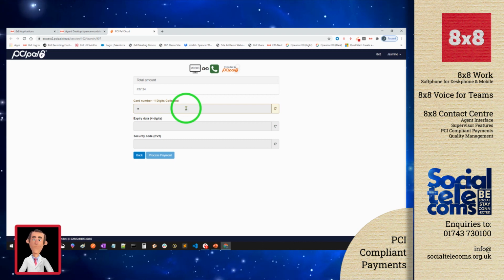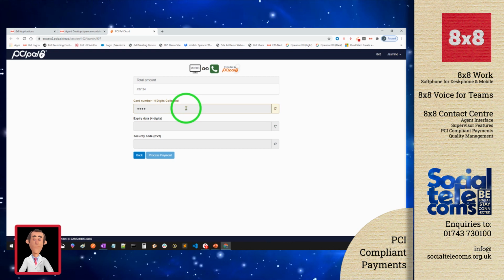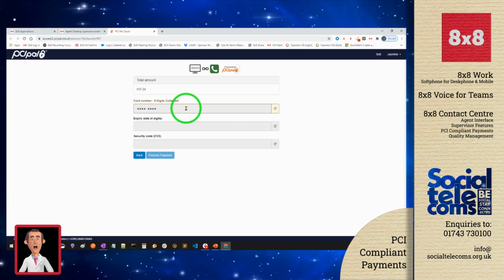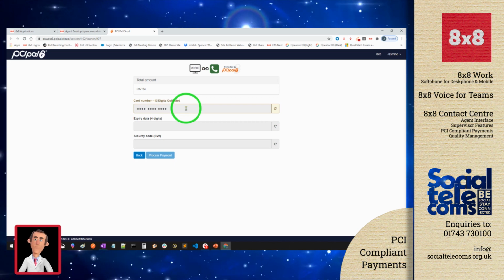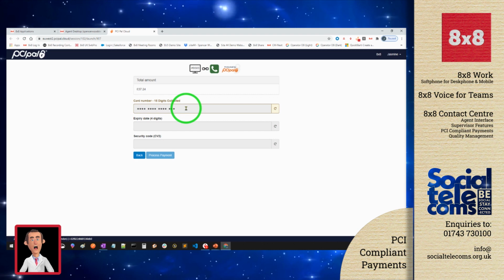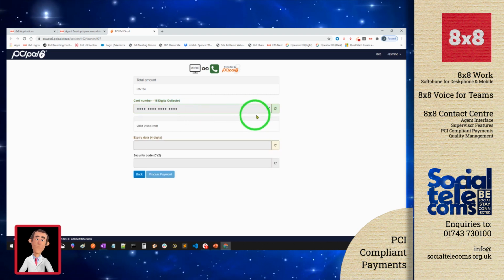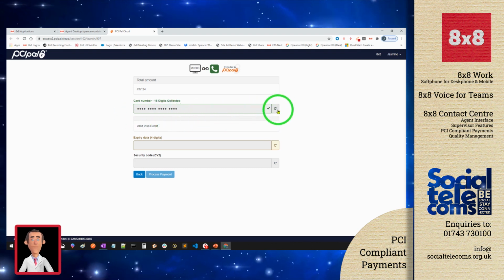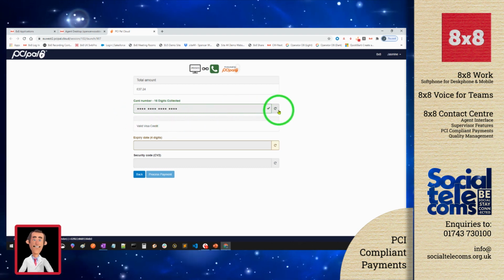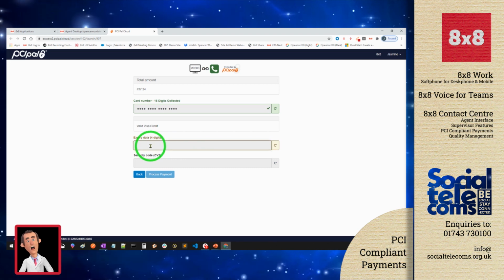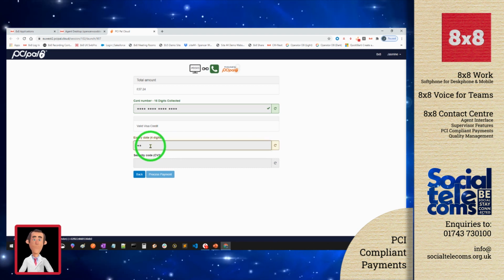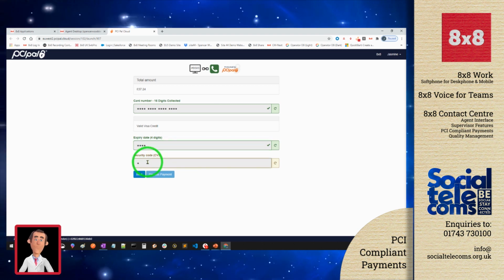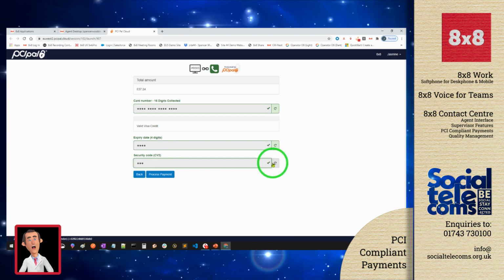So I'm going to do that. And as we can see on the screen, we get a progress and the agent does not see any of the card details. They just see an asterisk, just letting them know of the caller's progress through entering those card details. As we saw, we get a green tick because the card details are correct. We can reset that field if needed, if there's been an issue with that card data. So let's move on to the expiration date. That's valid as well. And the security code. And we've got a green tick there as well.